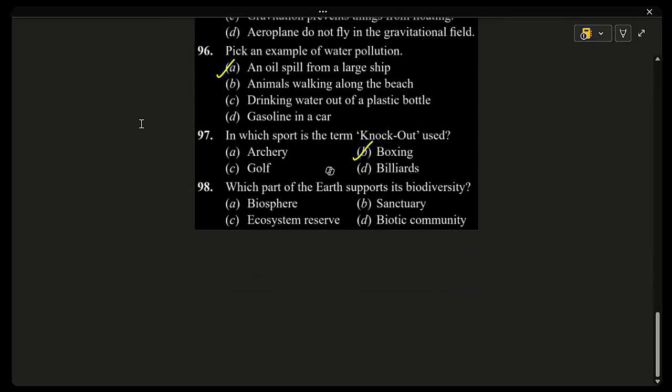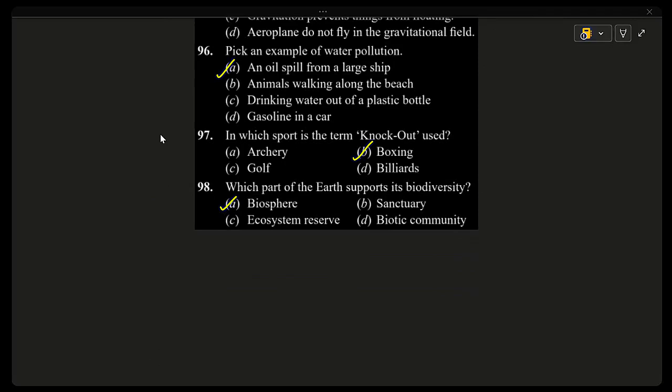98. Which part of the earth supports its biodiversity? Biosphere, sanctuary, ecosystem reserve, biotic community. The correct answer is biosphere. The biosphere is the part of the earth where life exists, that includes land, water, air. Land is lithosphere, water is hydrosphere, and air is atmosphere. All plants, animals, and microorganisms live here, so it supports biodiversity.